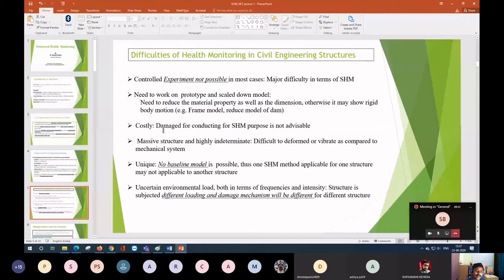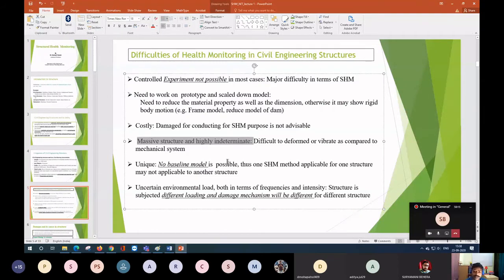Another thing is that our structure is very massive and highly indeterminate, which I already discussed. Since it is very massive and highly indeterminate, it is very difficult for us to deform it. Suppose you are thinking of some sort of testing, where you will get some deflection. Deflecting the main structure itself is a very difficult job, because the indeterminacy is so huge. When designing the structure, I was happy that if it is indeterminate, it will be very stable. But from the health monitoring point of view, that creates a problem for us.